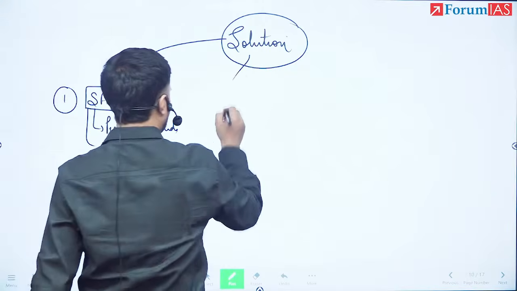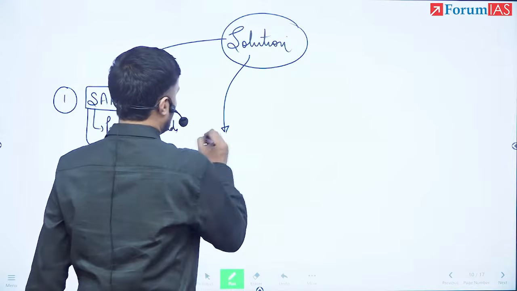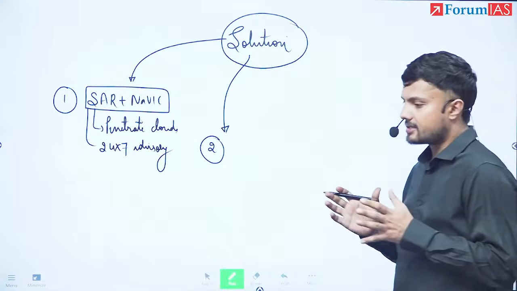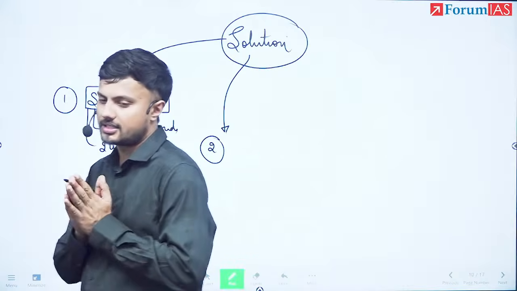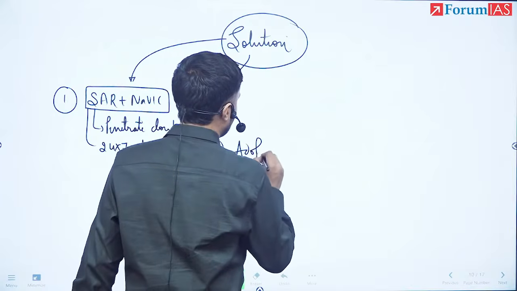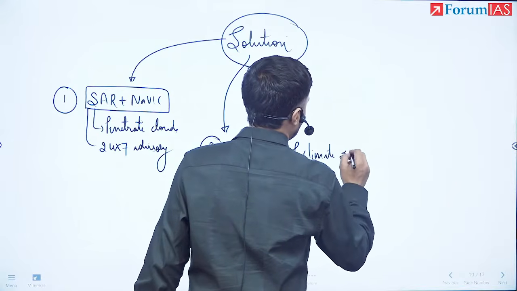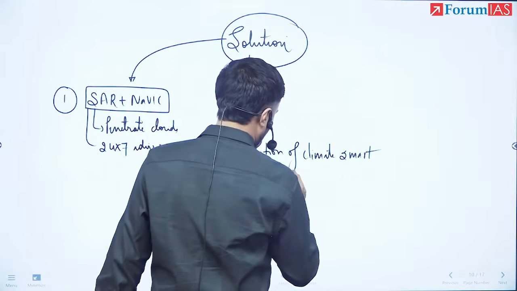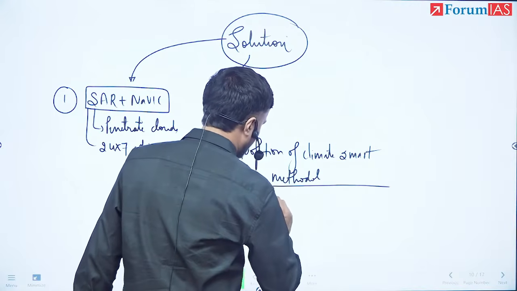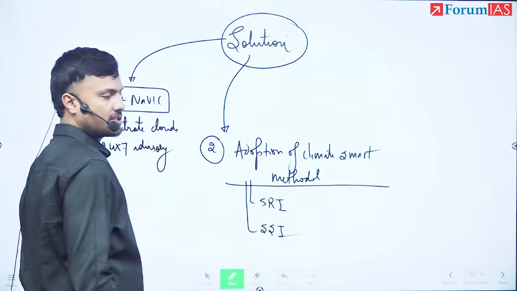Okay. Second, what we are talking about here is the most important aspect. Though satellite-based climate smart agriculture is important, another important thing here is adoption of climate smart methodologies. That is system of rice intensification, sustainable sugarcane intensification.